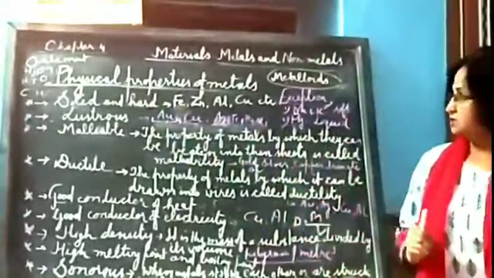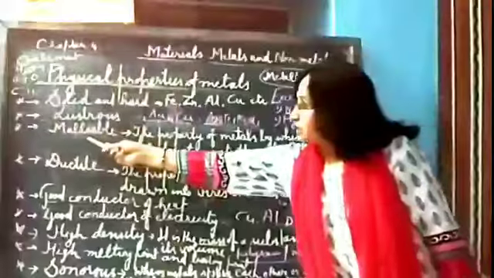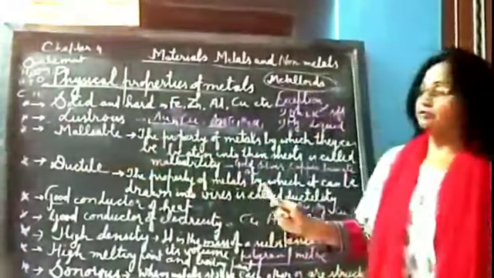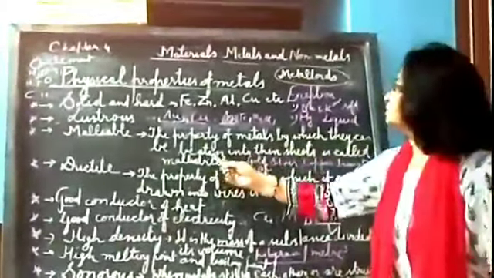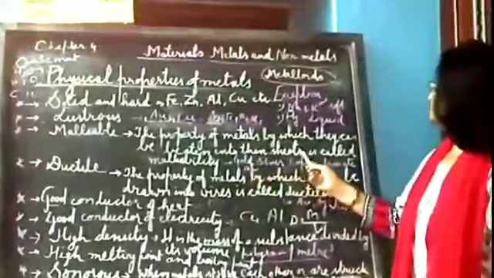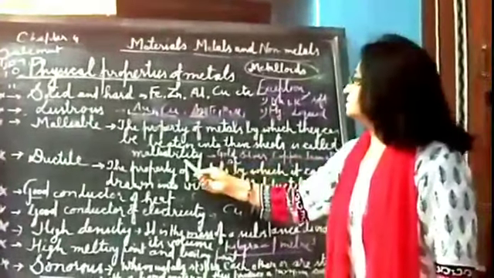And the next property is malleability. The property of metals by which they can be beaten into thin sheets is called malleability.